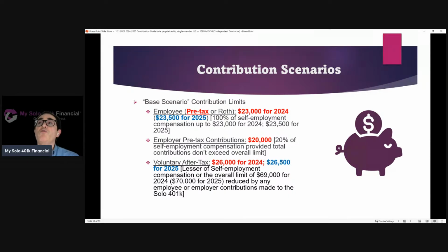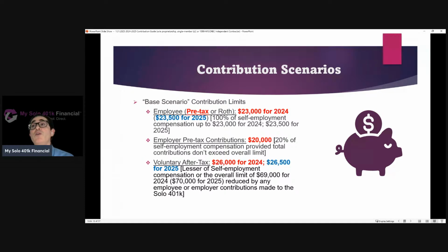Well, for 2024, they're able to contribute 100% of their self-employment compensation. Remember, we're assuming that's $100,000, dollar for dollar, up to $23,000. Then they can make an employer contribution of 20% of their self-employment compensation. So that's another $20,000. So now they have $43,000 in their pre-tax account.